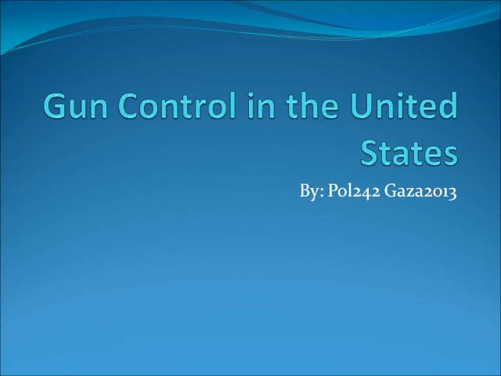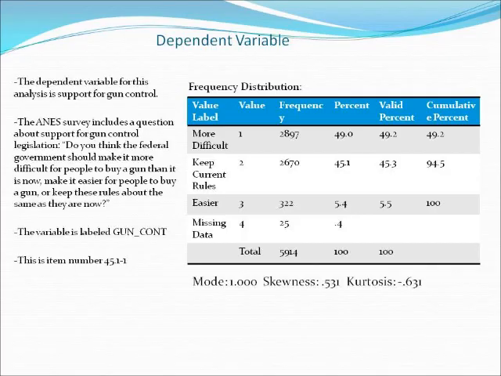This video was made for the univariate statistics and crosstab analysis homework. The dependent variable for this study is support for gun control legislation. The question was selected from the American National Election Survey. The question directly asks whether or not people support gun control legislation, and the exact wording of the question is